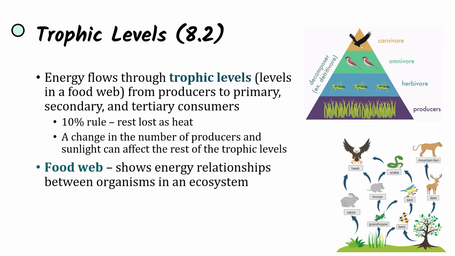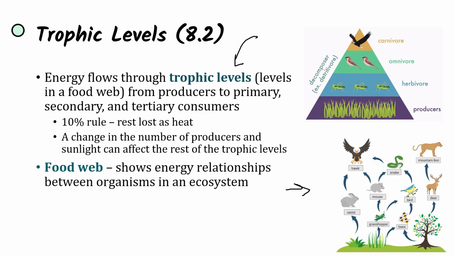So we talked about matter cycling, but there's also energy flow. And energy flow occurs through trophic levels, which are going to be levels in a food web. And a food web shows energy relationships between organisms in an ecosystem, essentially who is eating what. And so we're looking at levels in the food web from producers to primary, secondary, and tertiary consumers.